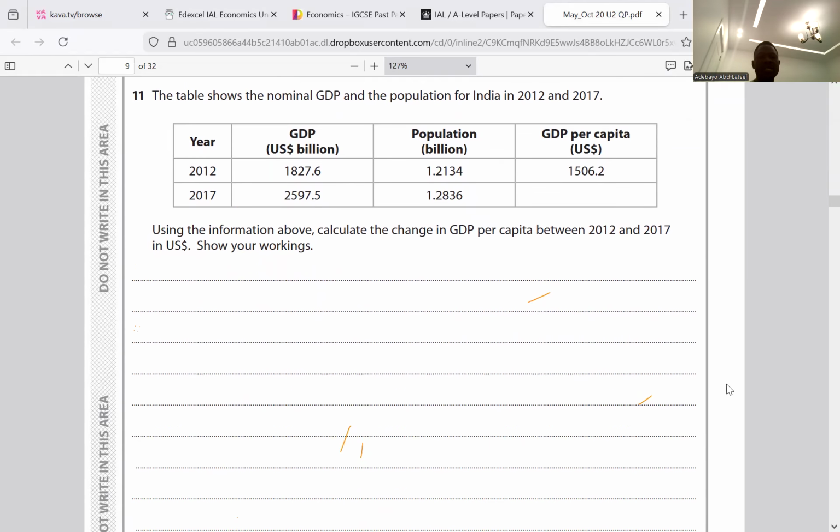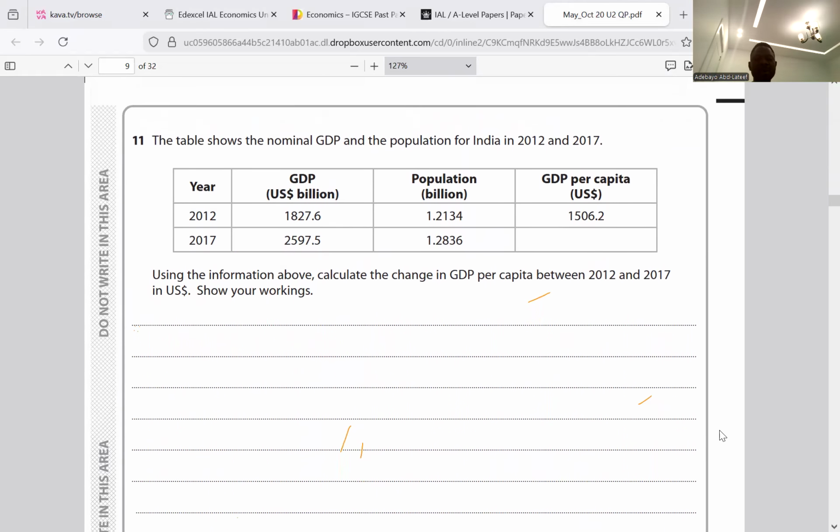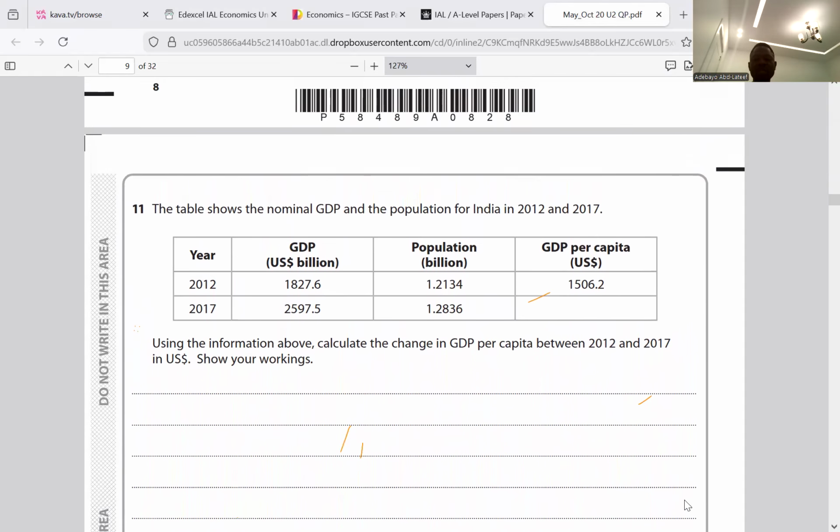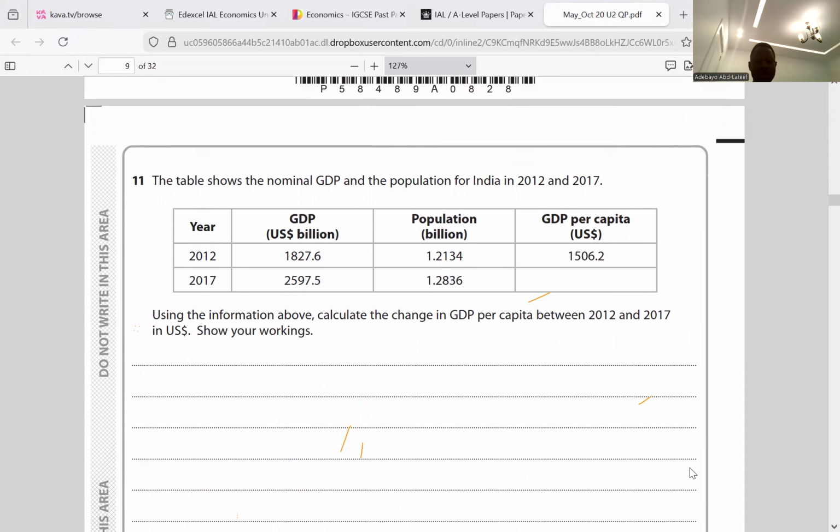What we're told to do here is, using the information above, calculate the change in GDP per capita between 2012 and 2017, show your workings.